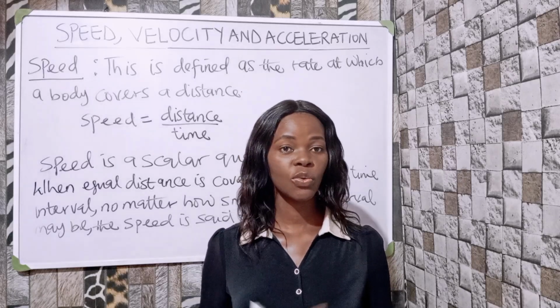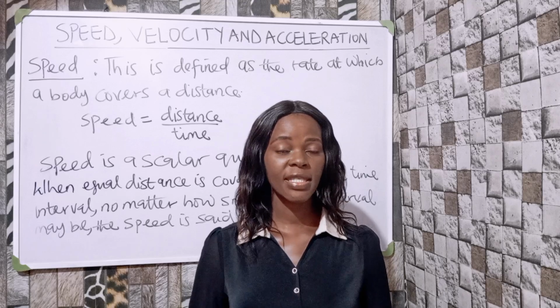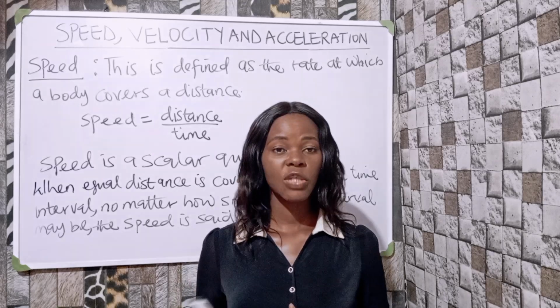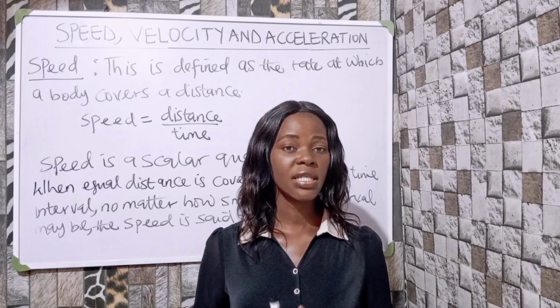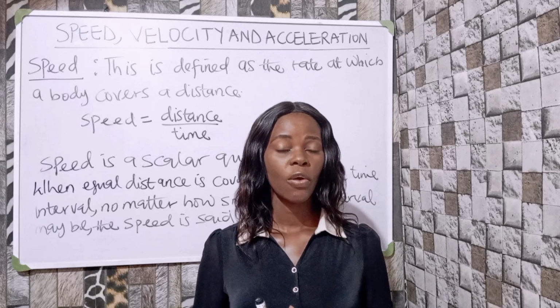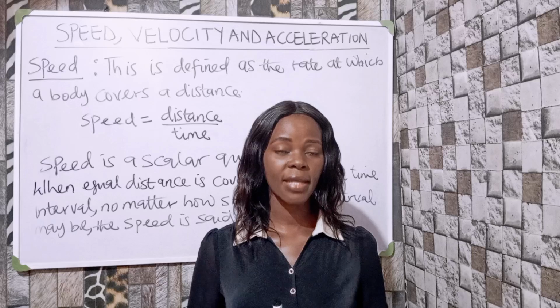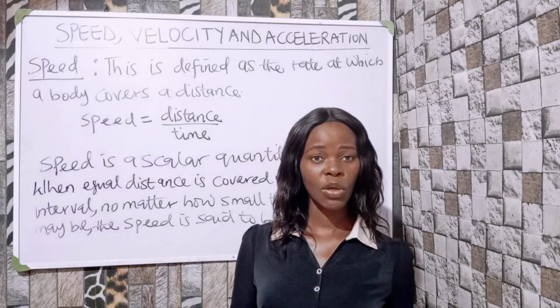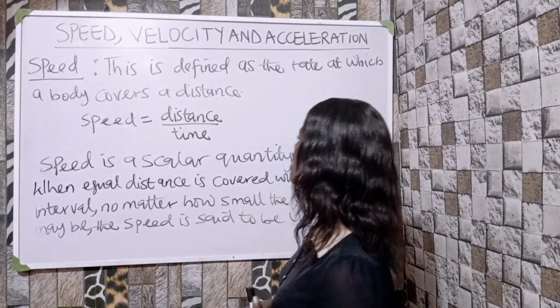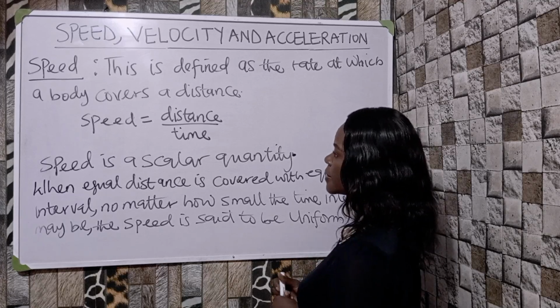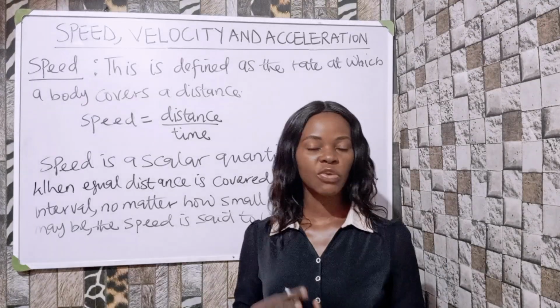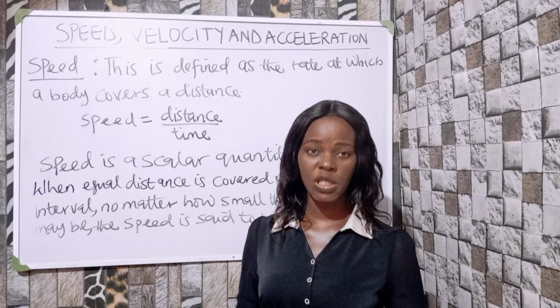Today, we're going to look at speed, velocity, and acceleration. There's one thing you must note in describing the motion of a body. We note the distance and the time taken for the body to cover that distance. Okay, so let's see what is speed. Speed is defined as the rate at which a body covers a distance. So the rate at which a body covers a distance is said to be speed.